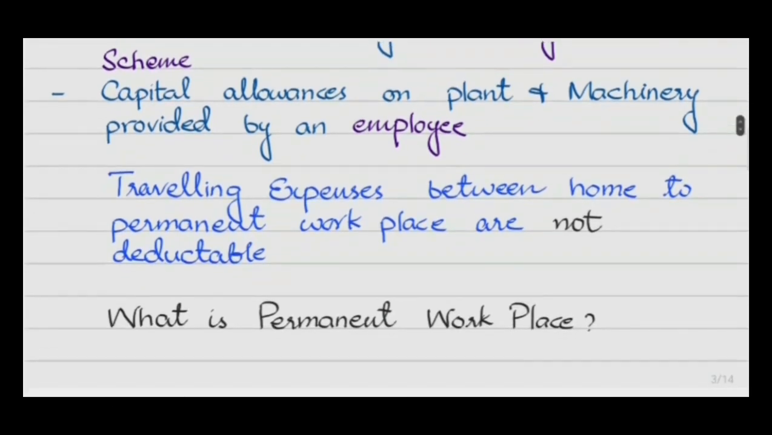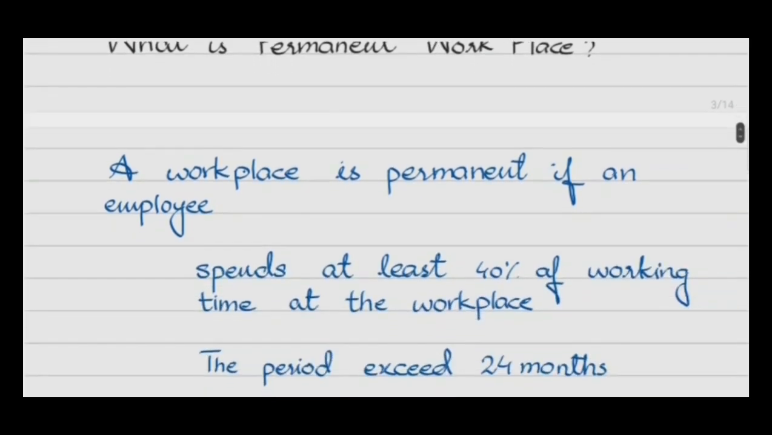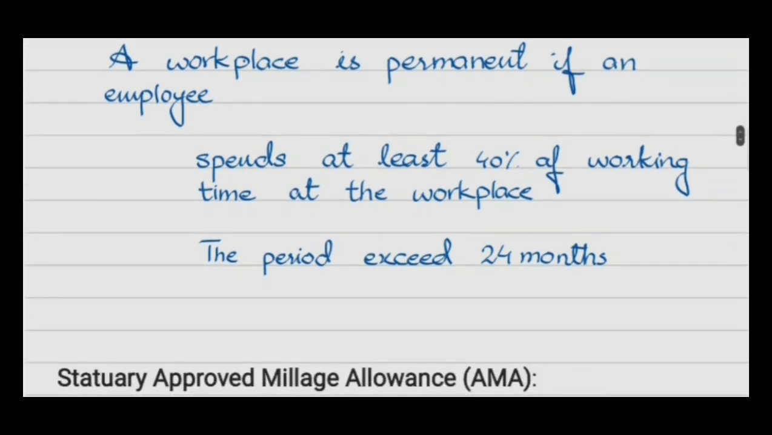Now about travelling expenses which are allowed as deduction. Travelling expenses between home and permanent workplace are not deductible. Now, what is meant by permanent workplace? A workplace is permanent if an employee spends at least 40% of working time at the workplace and the period exceeds 24 months.